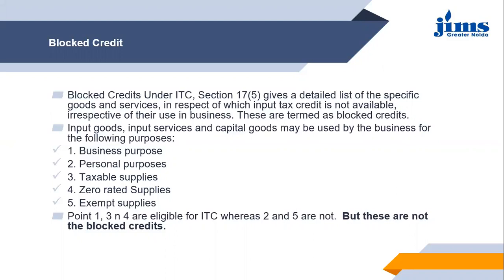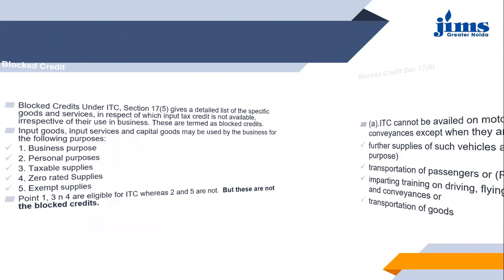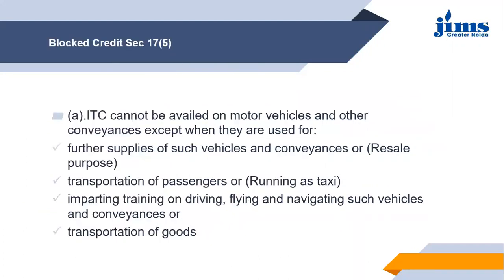So now you can say that whatever input goods, input services, or capital goods you are using for the business purposes, for the taxable supplies, or for the zero rated supplies, these all will give you the ITC benefit. But if the same assets are used for the personal purpose or for the exempt supply, they will not be eligible for ITC.